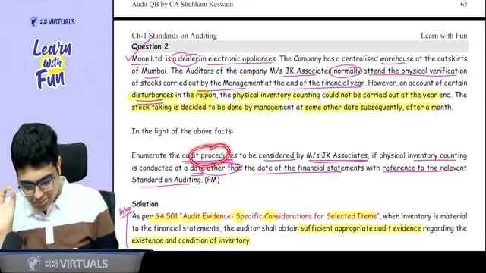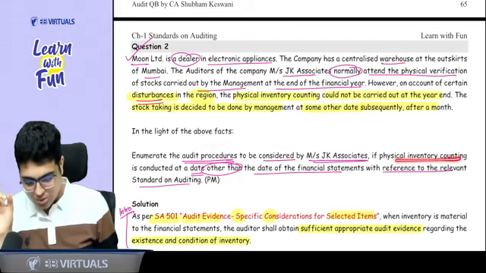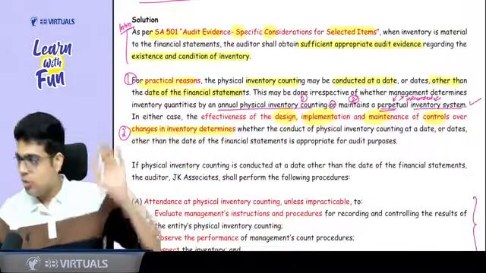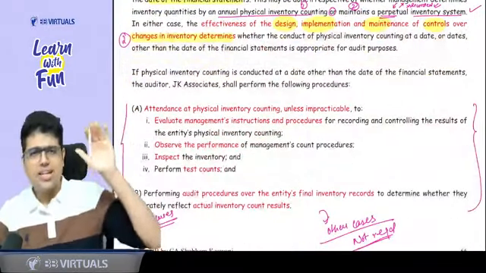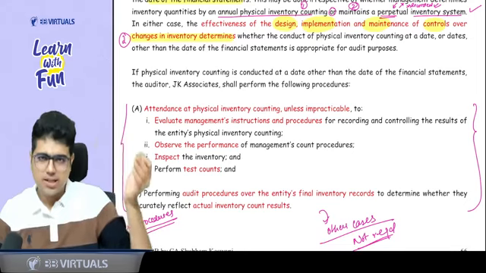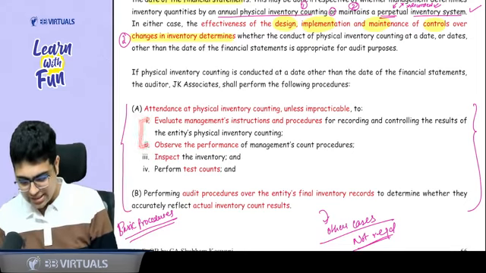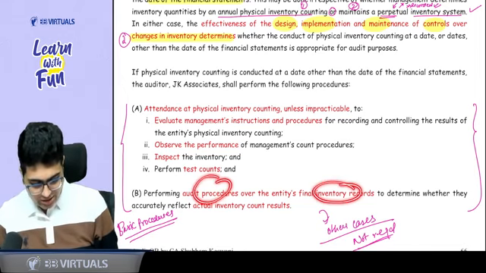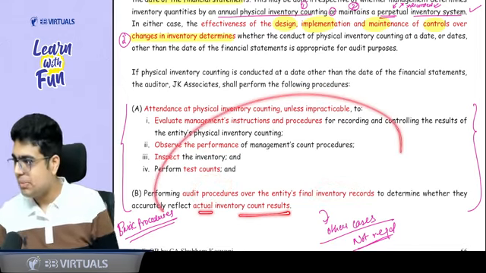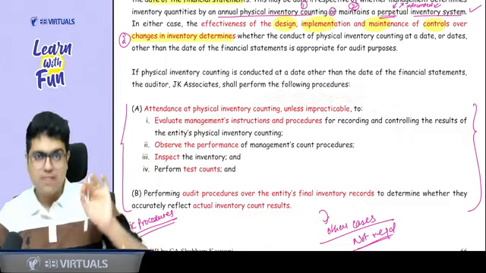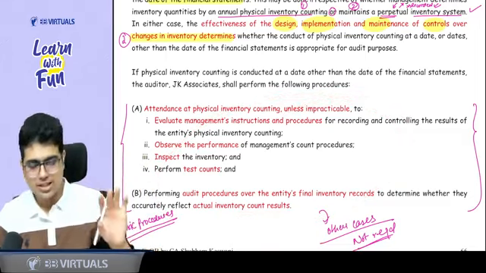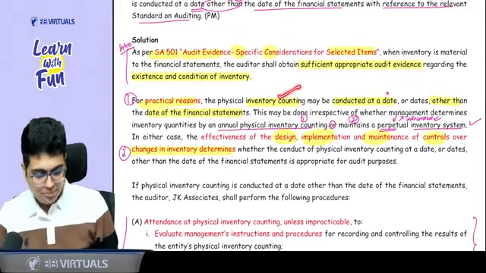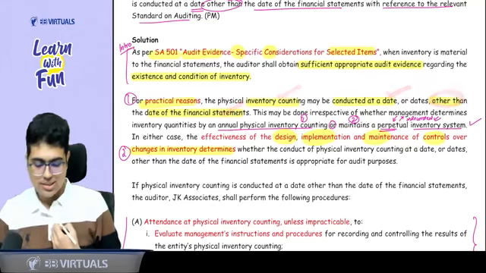So what procedures will be done by the auditor if the inventory count is done by the management at a date other than the date of financial statement? First of all, you will write the basic thing: attend the inventory count, unless impracticable. 2 procedures inside the cabin, 2 procedures outside the cabin. Then perform the procedures over the inventory records that they reflect actual inventory count results. So the basic procedures will come in this case. Apart from this case, you don't need to write the basic procedures every time. Apart from this, you write that for practical reasons, inventory count can be done at a date other than date of financial statement.